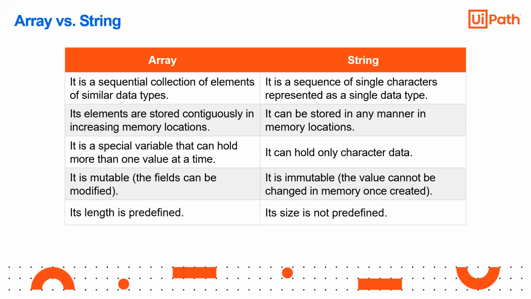In array the length is predefined. Suppose I am defining that I am going to create an array of 10 elements, so I am defining it previously. But in string we are not going to define the length of the string, we can count later. I am just defining name is a string. Suppose I run a program which is going to fetch names from an Excel file, from a name column. Name can be of any length, it can be stored in a string variable.